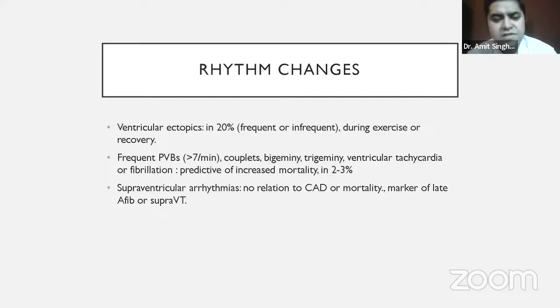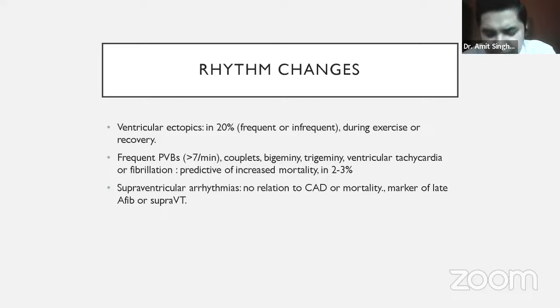There can be a few rhythm changes also, like patients doing the treadmill test can have premature ventricular beats. Occasionally, premature ventricular beats are a normal finding, and can be there in young patients who are athletes and all. However, very frequent premature ventricular beats, like more than 7 per minute, or if the patient is having bigeminy or trigeminy or any tachycardia, that is abnormal, and it is associated with increased mortality.